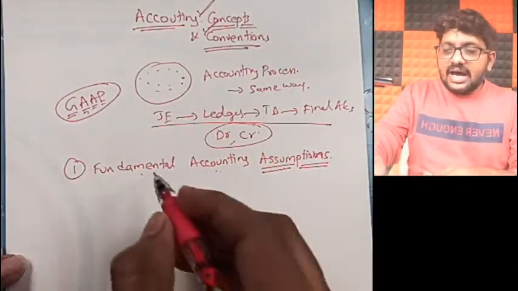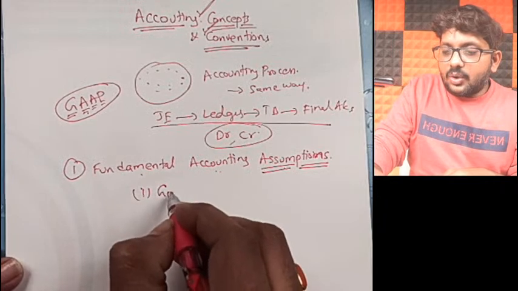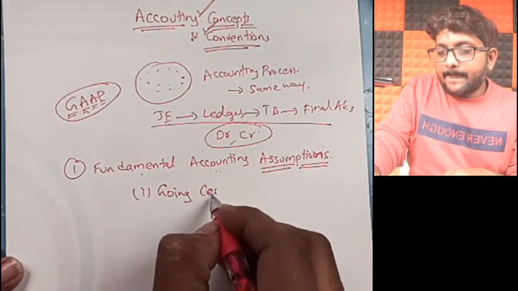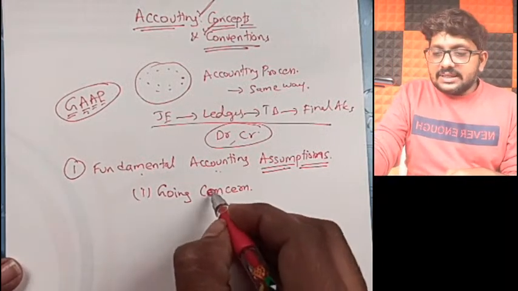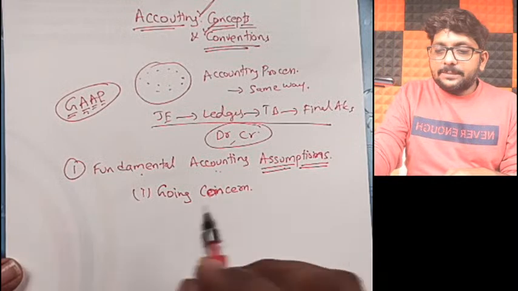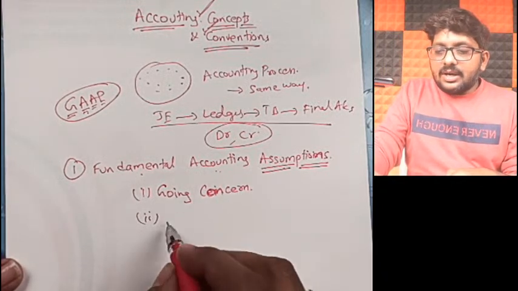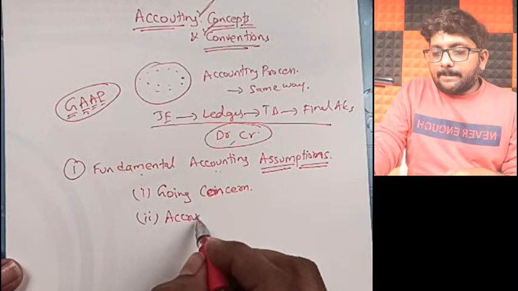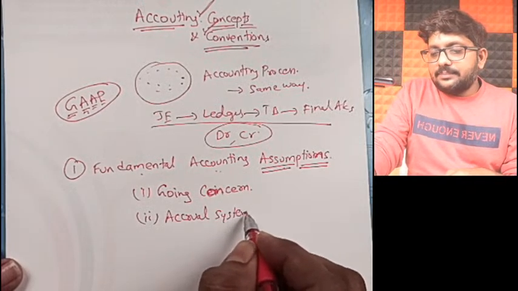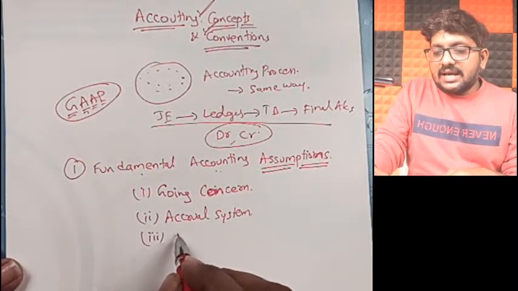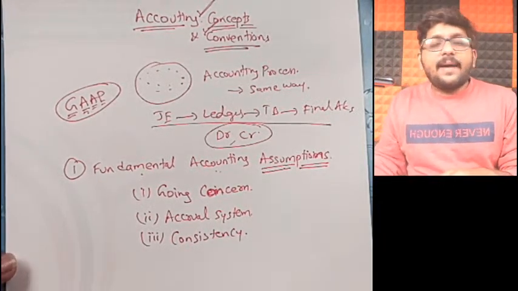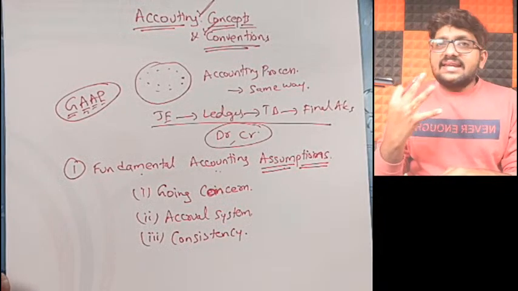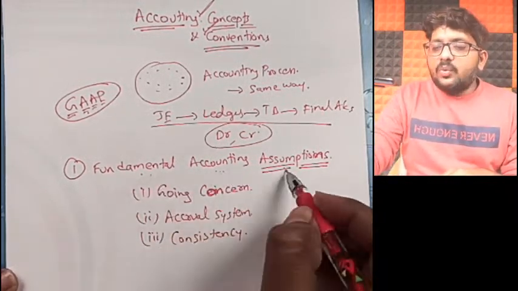So what are those fundamental accounting assumptions, sir? First one is going concern. Second one, accrual system. And third one, consistency. These three are called fundamental accounting assumptions.